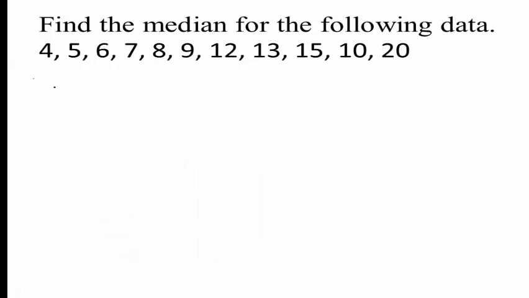So this data is given. Solution: find the median. The question is, find the median for the following data. What is the median? Median is the middlemost observation in the data. For that we have to arrange the data in ascending or descending order.